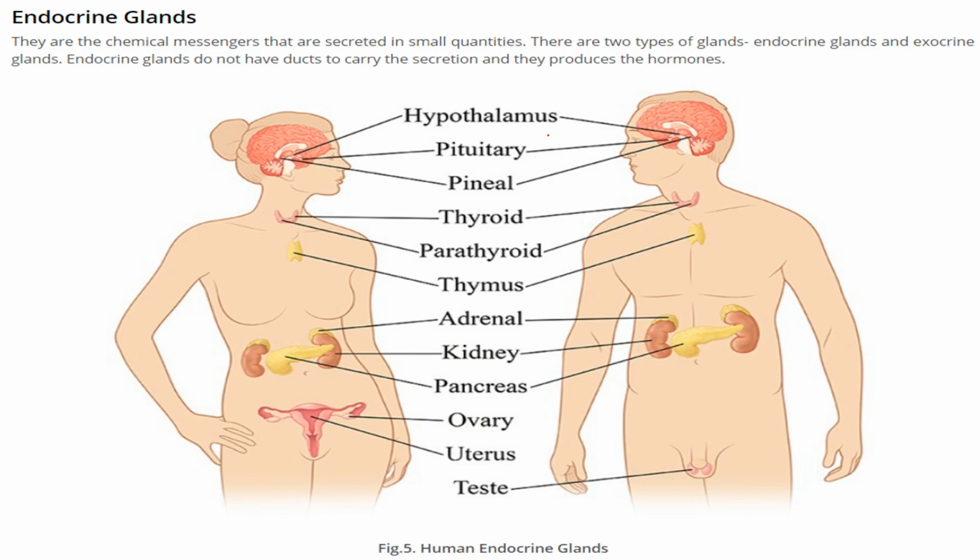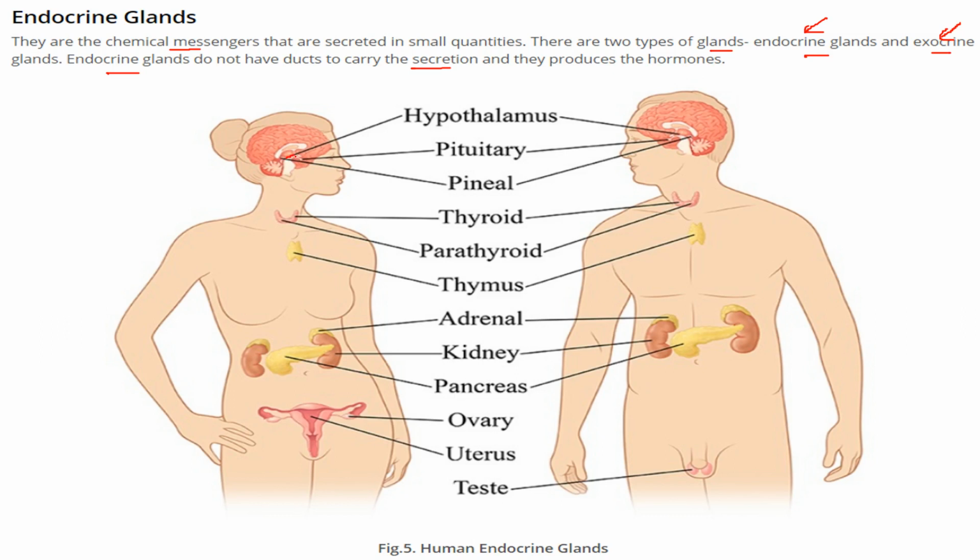Endocrine glands, all of which you see here, are human body glands. They are chemical messengers, secreted in very small quantity. There are two types of glands: endocrine glands and exocrine glands. Endocrine glands do not have ducts, so they cannot carry the secretion. They produce the hormones.